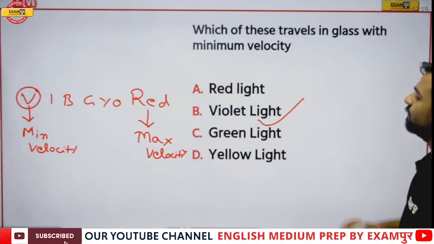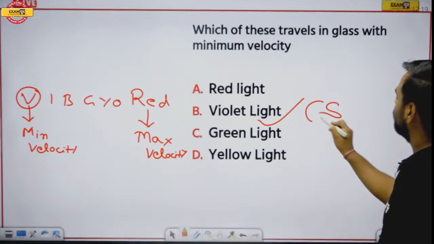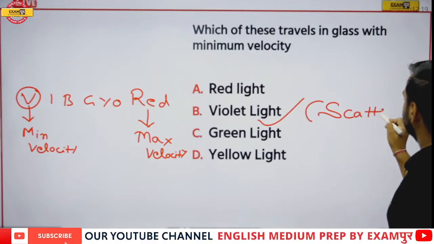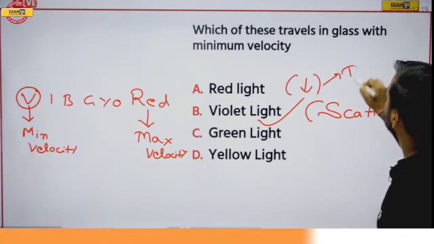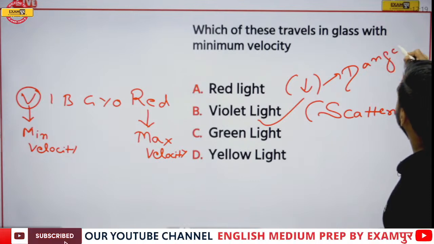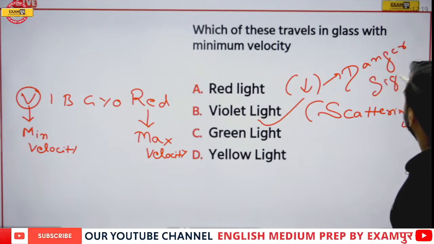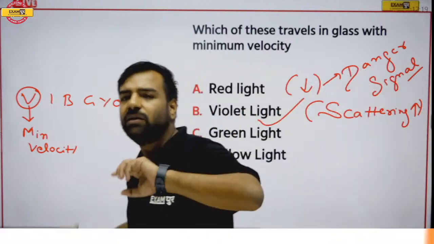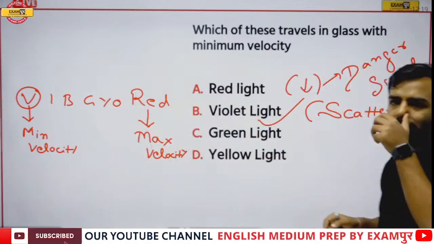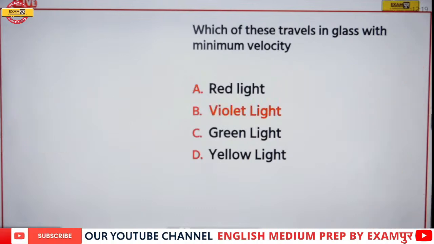But if someone asks you about scattering, violet has the maximum scattering and red light has the minimum, because of which red is used in danger signals. Tomorrow we'll be discussing the light chapter, where we will discuss this in more depth. So this was correct, that is violet light.